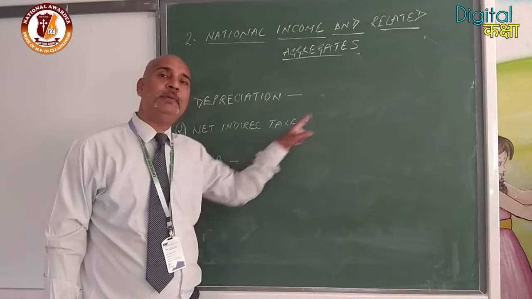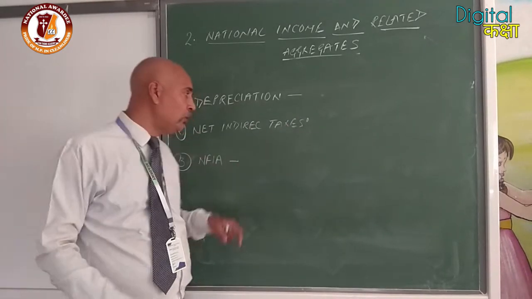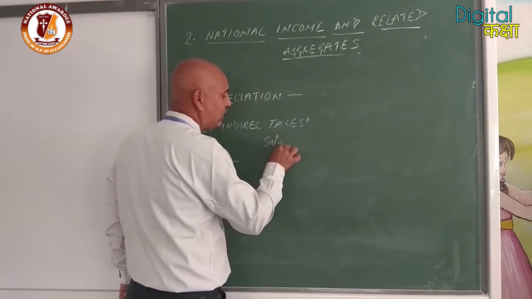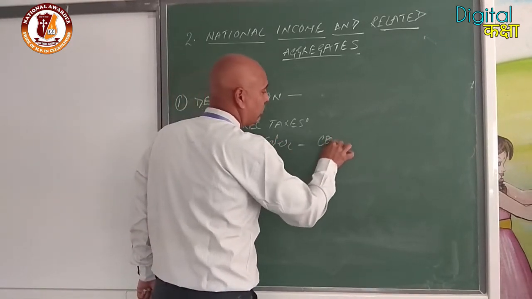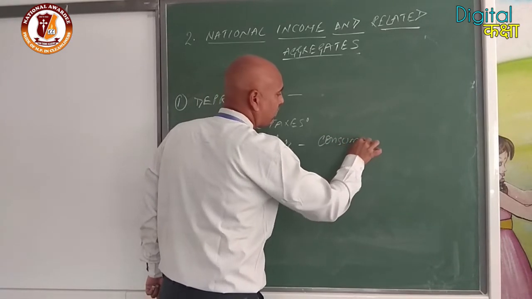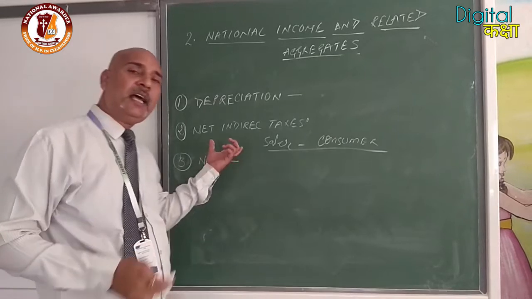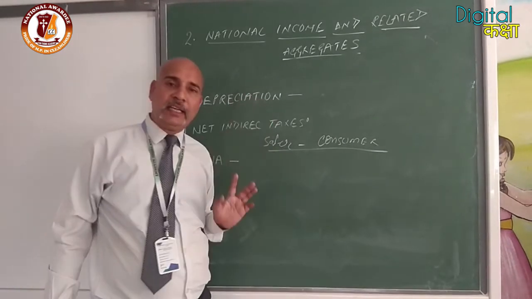Okay? So when these taxes are included, the price of the article increases naturally. Suppose the cost of the article is 10 rupees and 5 rupees are added as indirect taxes. Now the cost of the article will be 15 rupees. That is called MRP. That is okay. So we will discuss the net indirect taxes.